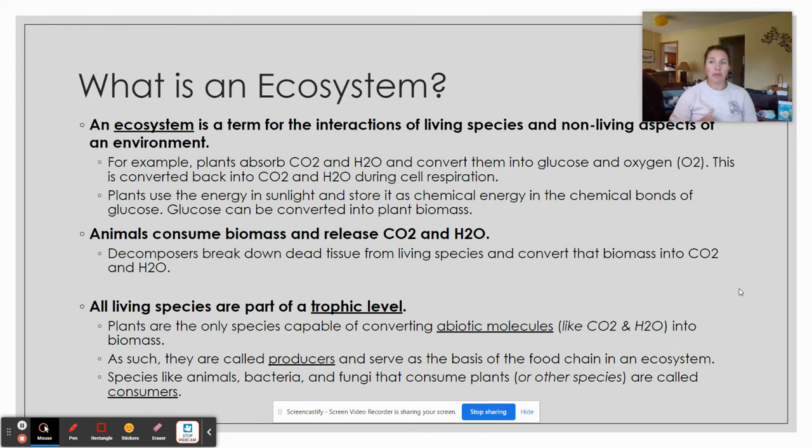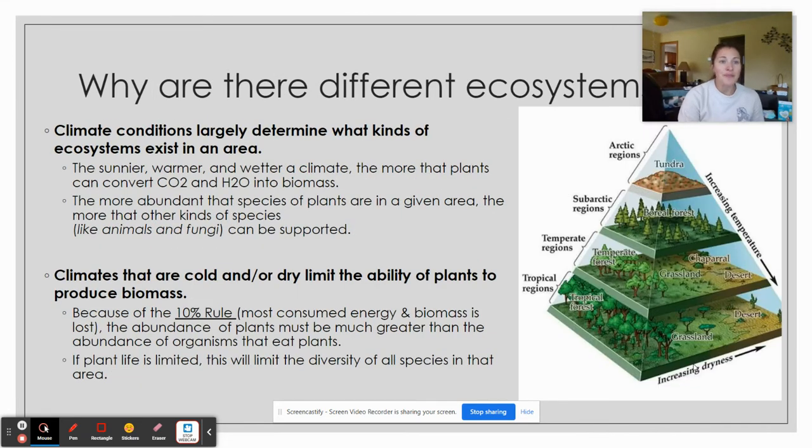The reason why plants are always going to be at the bottom is because they're the only species that's actually capable of turning water into other stuff. That is a very, very energy intensive process, and plants are able to do that, which is actually kind of cool. So, looking at these different ecosystems, it's kind of cool and kind of crazy.